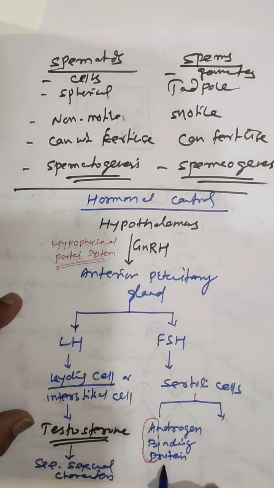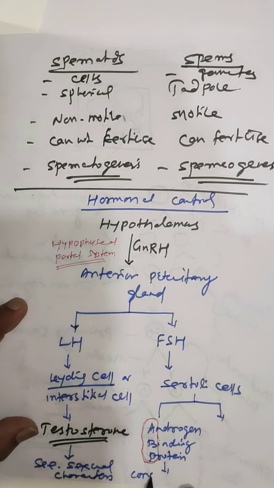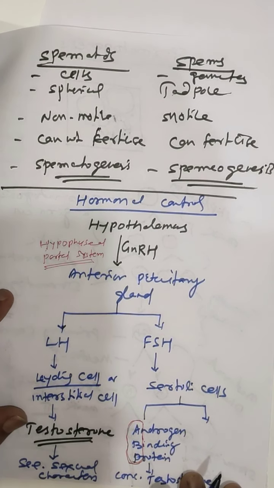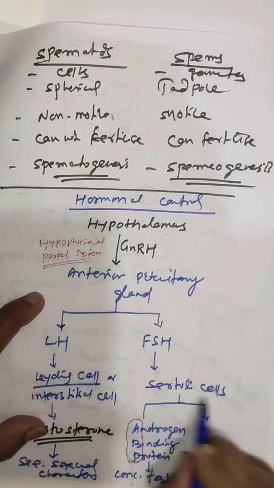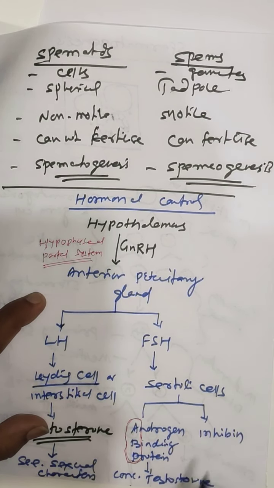The androgen binding protein concentrates the testosterone, which is produced by the interstitial cell. And the Sertoli cell produces another hormone called inhibin.